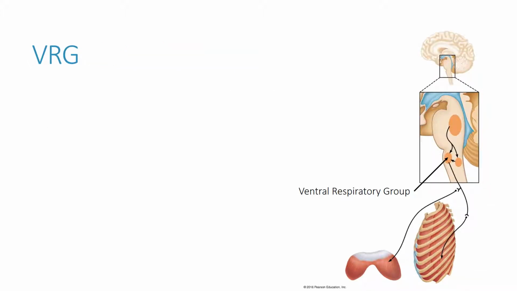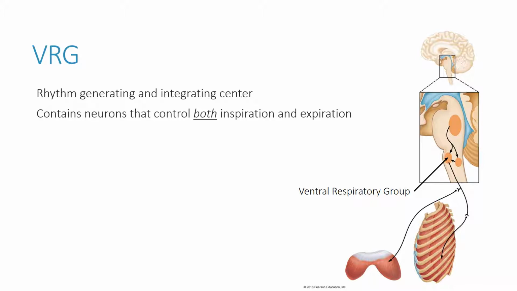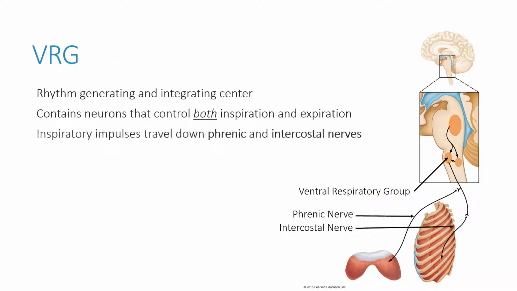The ventral respiratory group sets the rhythm and helps integrate signals from other respiratory centers. The VRG contains neurons that control both inspiration and expiration. Inspiratory impulses travel down the phrenic nerve to the diaphragm and the intercostal nerve to the intercostal muscles.